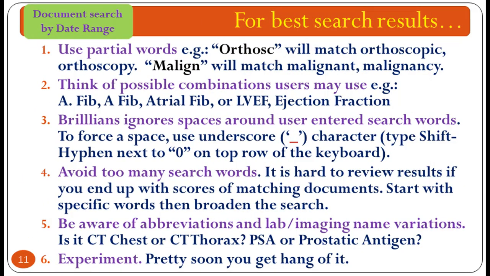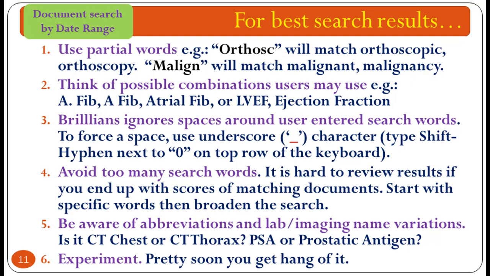Grandma says, for best results, please consider the following tips. 1. Use partial words, for example, orthosc will match orthoscopic, orthoscopy. Malign will match malignant, malignancy. 2. Think of possible combinations the users may have used, for example, AFib, atrial fib, or LVEF, ejection fraction. 3. Brillians ignores spaces around user-entered search words. To force a space, use the underscore character, that is, type Shift- next to 0 on top row of the keyboard.